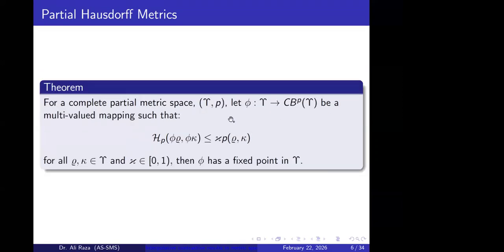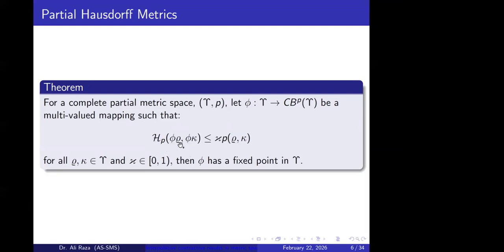So here is the extension of Nadler's fixed point theorem. As we know, Nadler extended the Banach fixed point result to set valued mappings, but it was for ordinary metric structures. When we talk about this extension with respect to partial metric spaces, we can say that the corresponding result of Nadler is extended to partial metric spaces in this way.